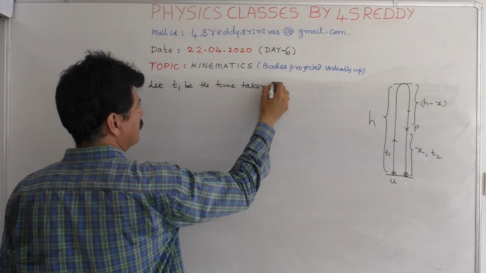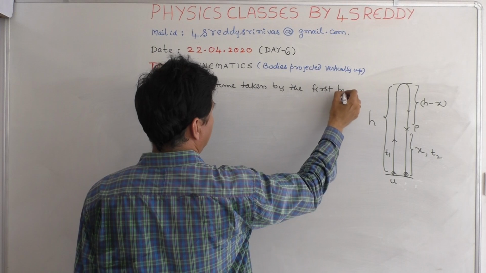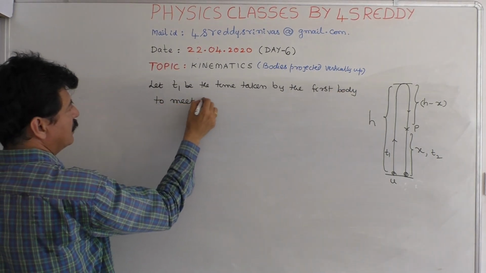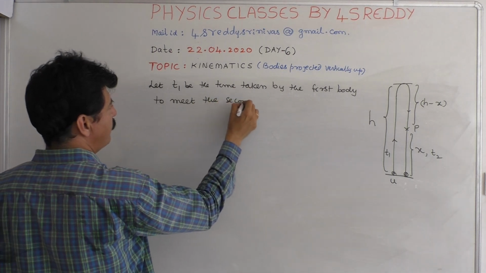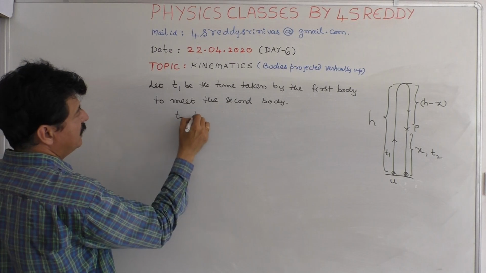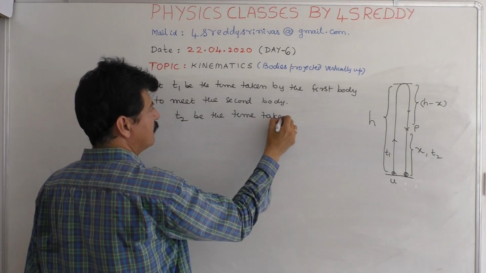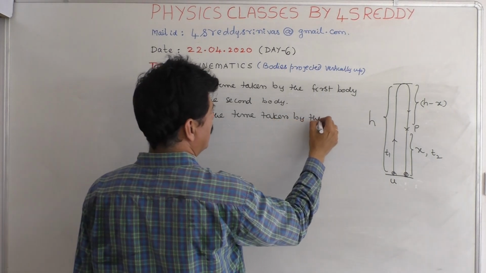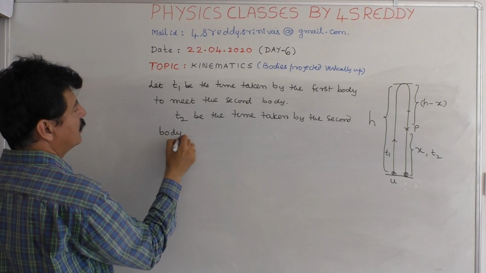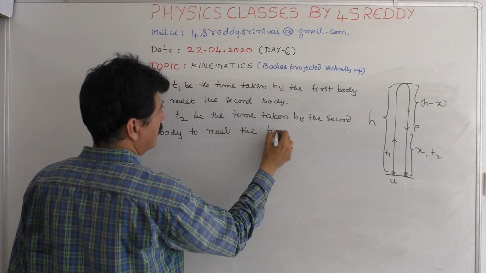time taken by the first body to meet the second body. T2 be the time taken by the second body to meet the first body.